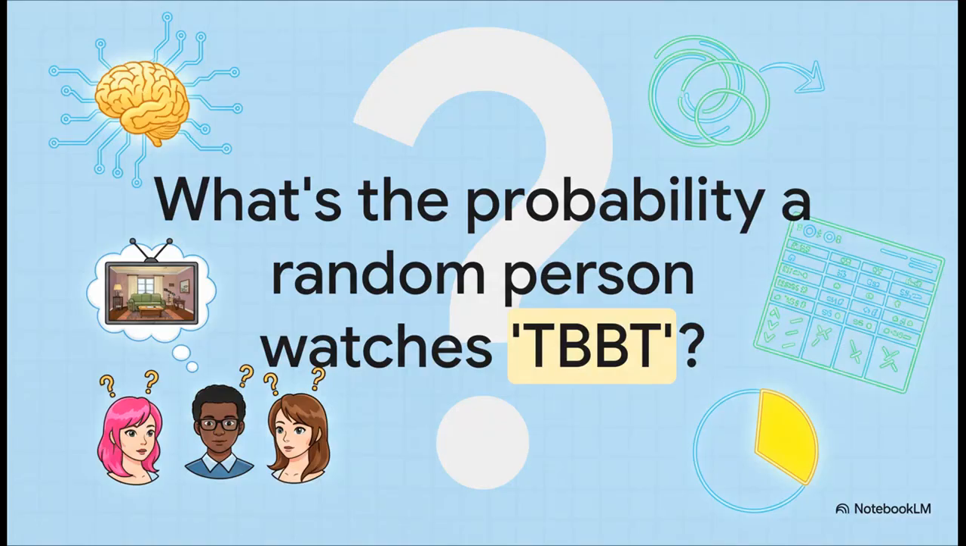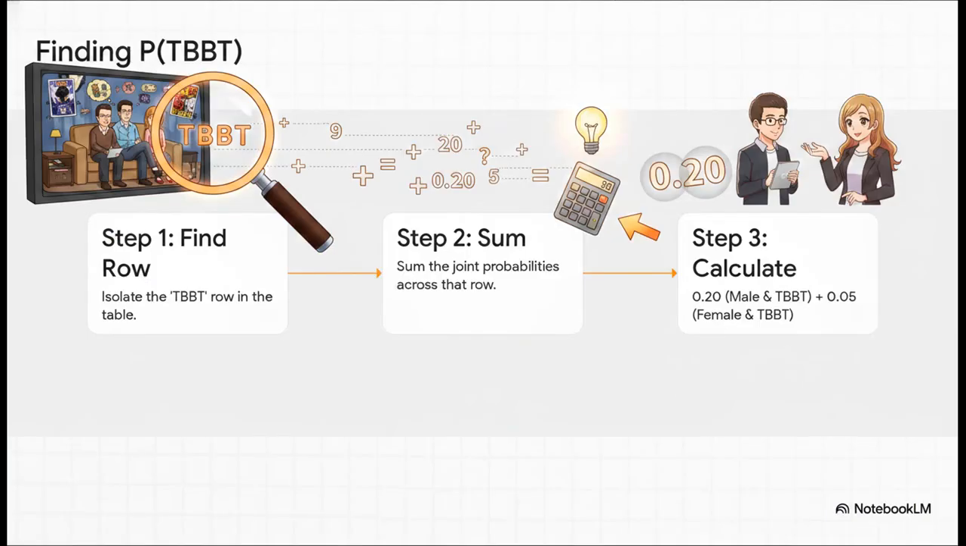All right, pop quiz. This is a classic exam-style question. Looking at this table, how do we figure out the probability that any random person, we don't care about their gender, prefers the Big Bang Theory? What we're asking for here is a marginal probability. So the key here is that the question doesn't care about gender, only the show. So first thing we do is find the TBBT row. And here's a little tip to avoid silly mistakes. Seriously, use your finger to trace the row across. It stops your eyes from jumping to the wrong line. Okay, so the total probability of watching TBBT is just the sum of all the ways it can happen.